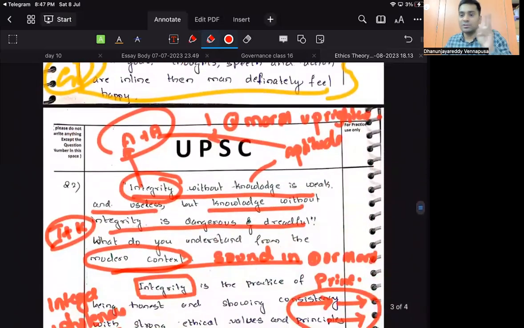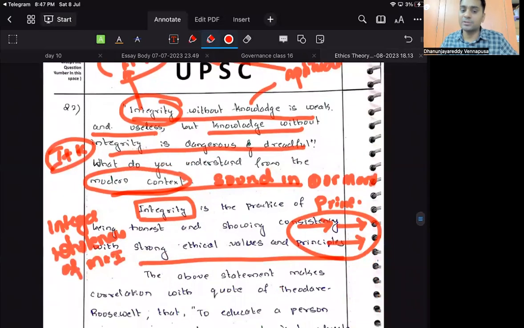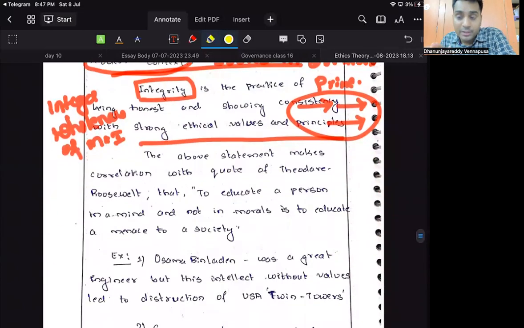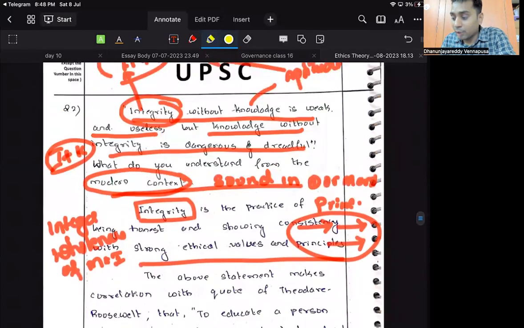Integrity definition in 3 lines: integrity is having moral uprightness, it is having sound moral judgments, it comes from best synchronization of thought, speech and action. This is called integrity. Wholeness, for example, you can write some examples. Now what does this statement mean to you in the contemporary world? So whatever the problems of the modern context are, you have to write those problems.